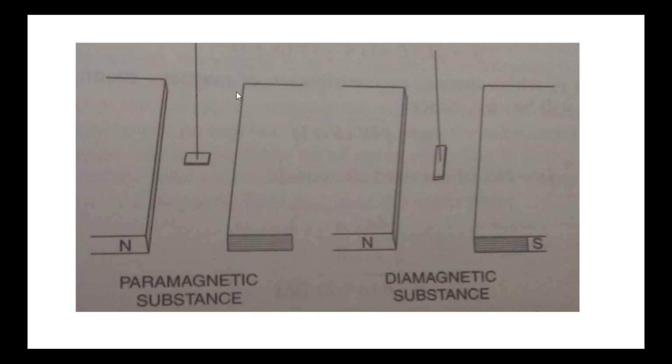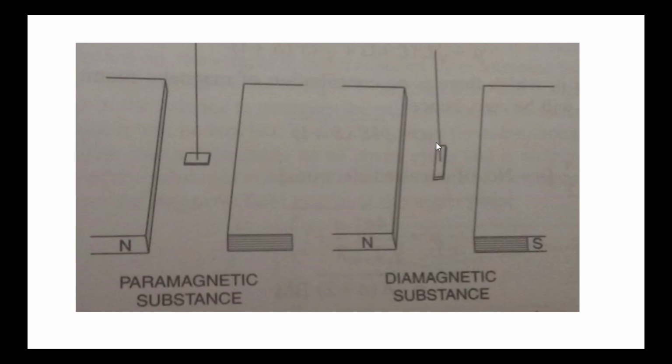Here I am giving the example for paramagnetic and diamagnetic substances. This is a rod of paramagnetic substance suspended between the poles of an external magnetic field. The external magnetic field consists of two poles, north pole and south pole. This is the north pole, this is the south pole. When the paramagnetic rod is suspended between the poles of the external magnetic field, it sets in the parallel direction to these poles, and it is attracted into the magnetic field.